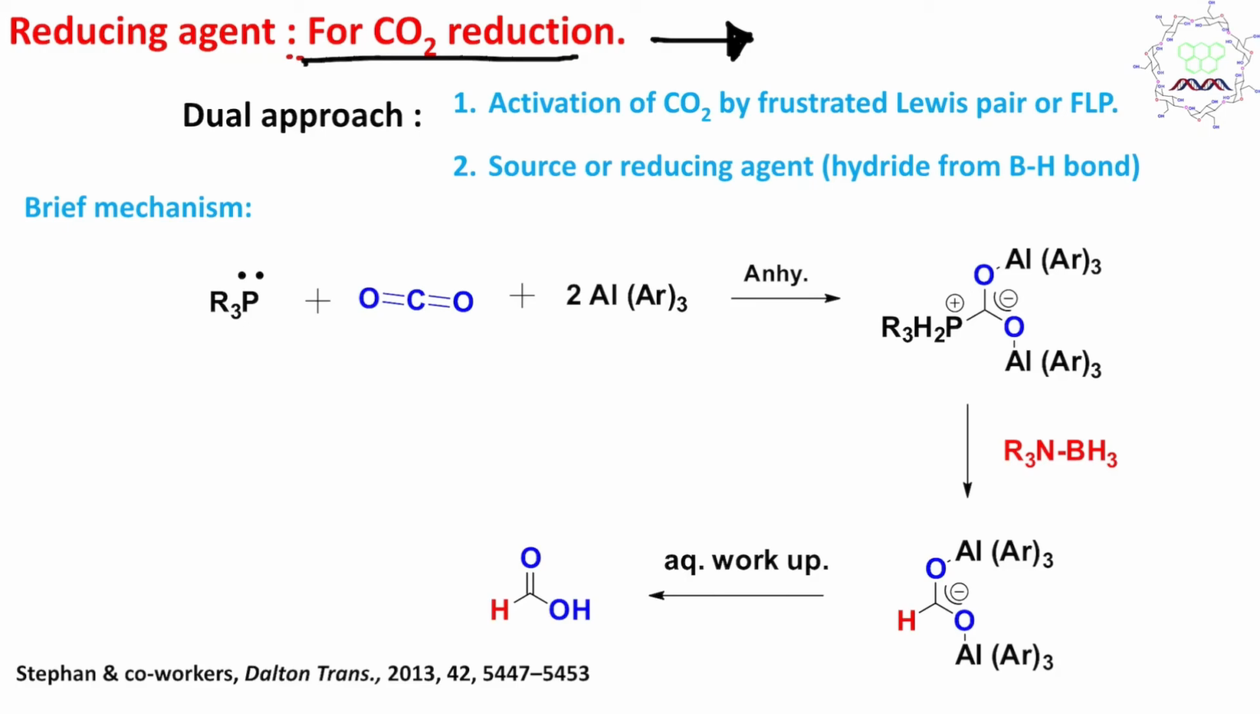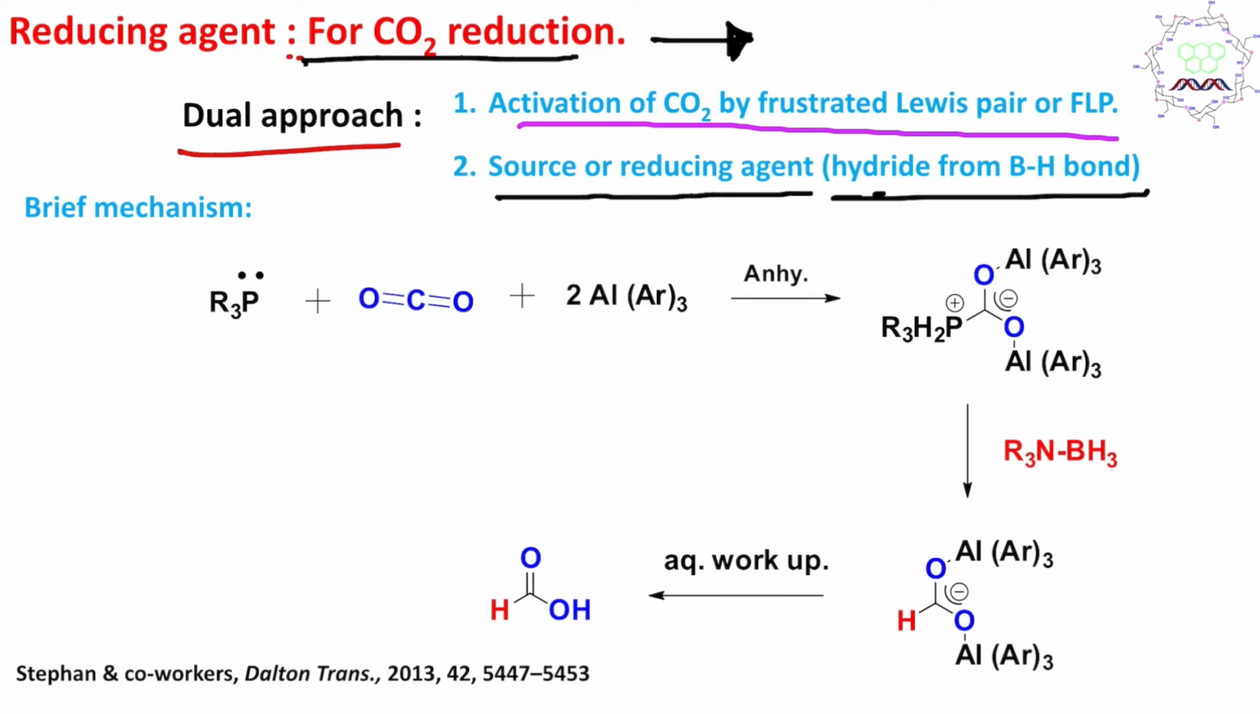So in this case actually a dual approach is taken. What is the dual approach? The dual approach is activation of carbon dioxide by a frustrated Lewis acid-base pair. By the way, I have already described a dedicated lecture on frustrated Lewis acid-base pairs. This is a very unique molecule, a very unique concept. Please learn it if you don't know it. I am not going to explain in detail here. And second, the source of reducing agent, that is hydride from this BH bond, meaning the ammonia borane adduct. Why not simple borane? Because simple borane is not that stable, whereas ammonia borane is relatively stable.